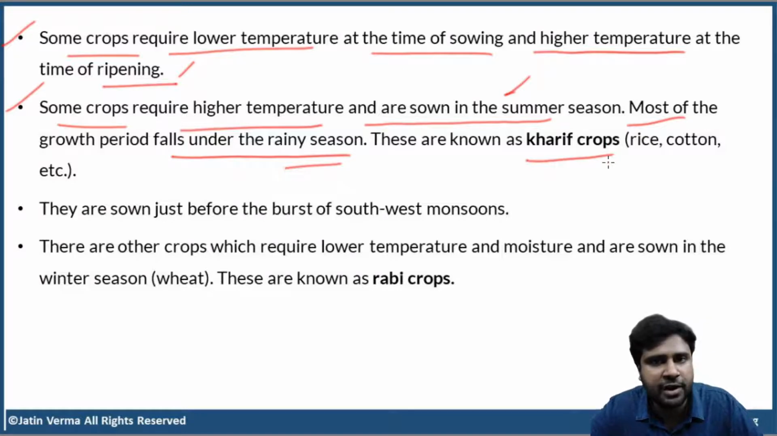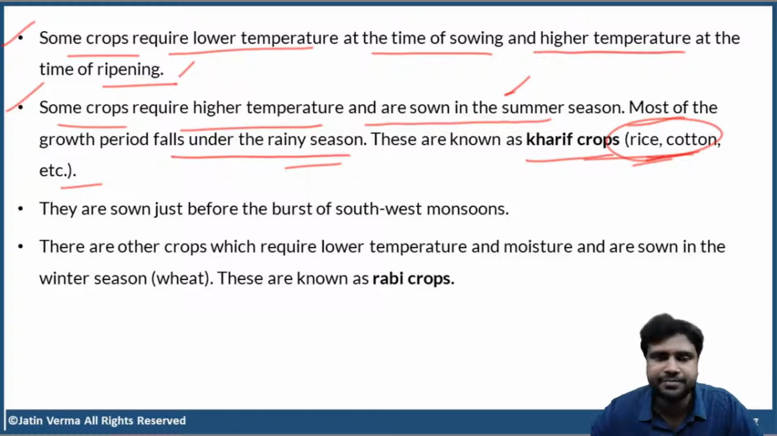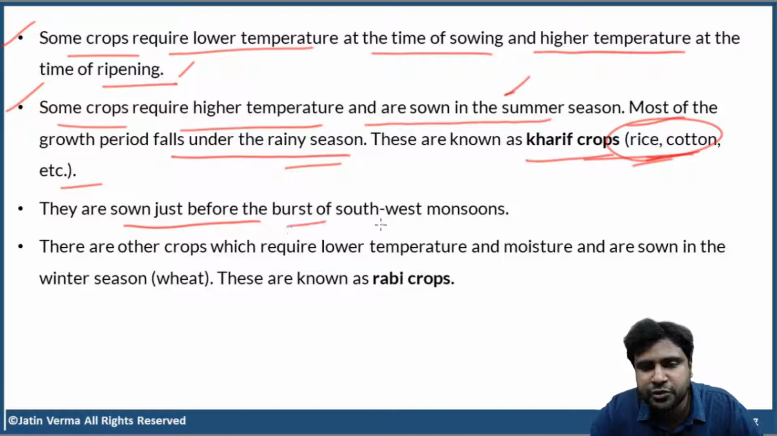And what are the examples of kharif? You must remember this at any cost. I'll tell you more examples, don't worry. Rice and cotton as of now. Kharif crops, rice and cotton. Just keep these two in mind for now. And as we progress, we'll discuss some more examples. Now, Kharif crops are sown just before the burst of southwest monsoons. So please keep this in mind. You know about the southwest and northeast monsoons, right? So just before the arrival of southwest monsoons, Kharif crops are sown.